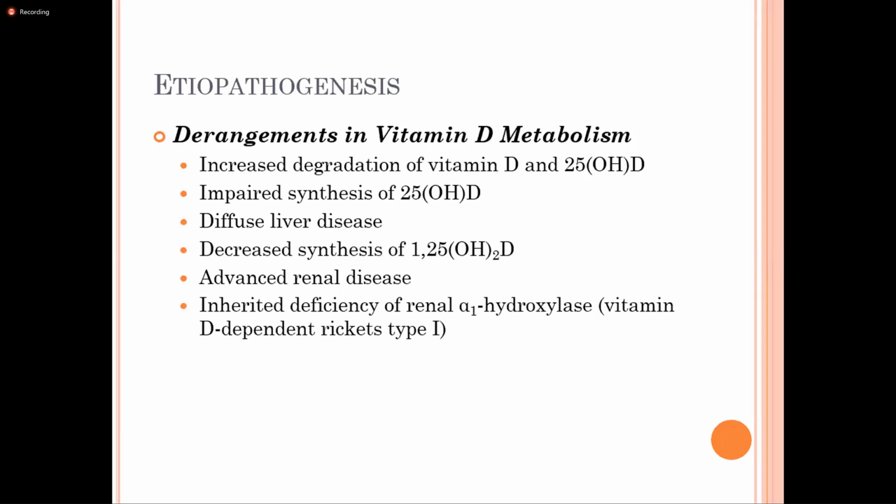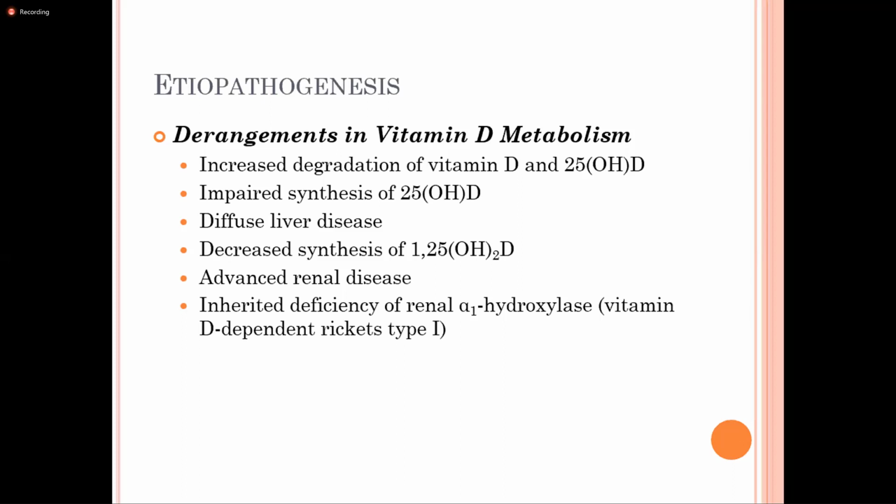If there is a problem with the vitamin D metabolism, likewise, as already mentioned in that figure, if there is decrease, there is increased degradation of the vitamin D and 25-hydroxycholecalciferol, impaired synthesis, renal diseases, liver diseases.